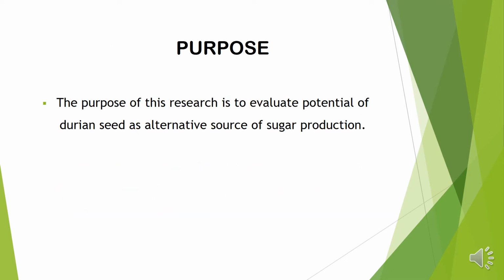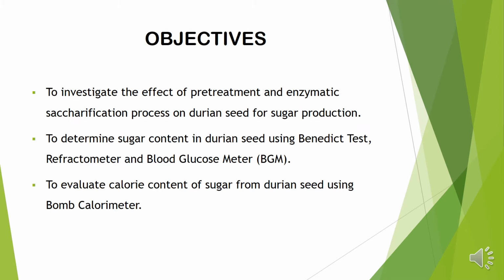The purpose of this research is to evaluate the potential of durian seed as an alternative source of sugar production. There are three objectives throughout this research. First, to investigate the effect of pretreatment and enzymatic saccharification process on durian seed for sugar production. Second, to determine sugar content in durian seed using Benedict test, refractometer, and blood glucose meter. Third, to evaluate calorie content of sugar from durian seed using bomb calorimeter.